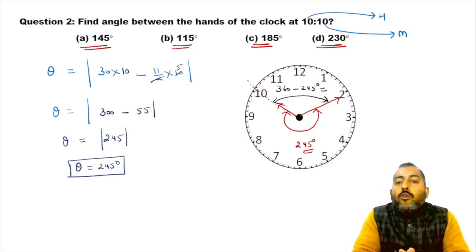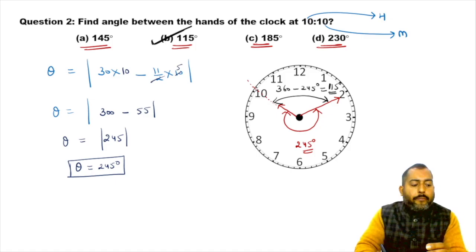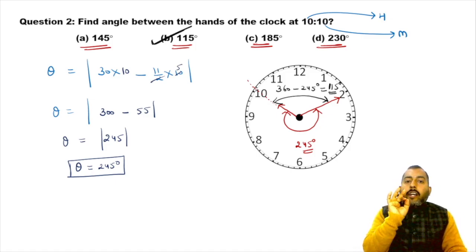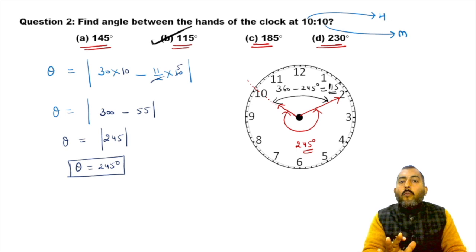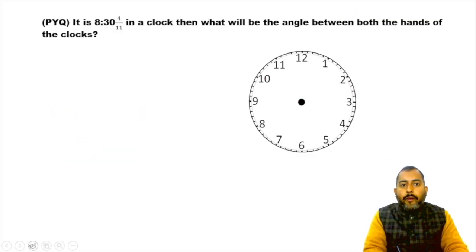If you subtract 245 from 360, we're gonna get 115, because 245 plus 100 is 345. So it comes out to be equal to 115 degree. Answer over here is option B. So this is how you can insert the values in the formulas. You can use the formulas to find out angle between the hands for a given time. Okay, so let's move on.